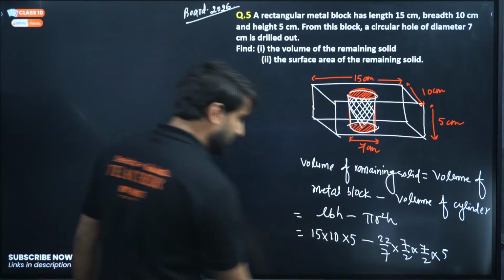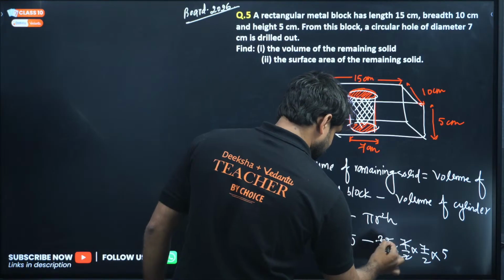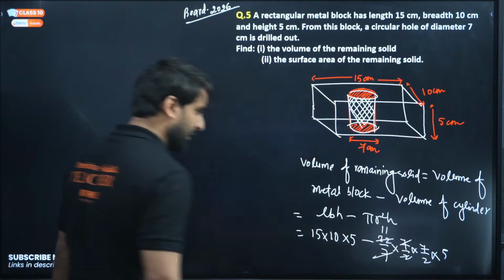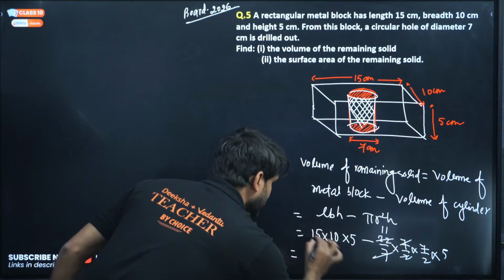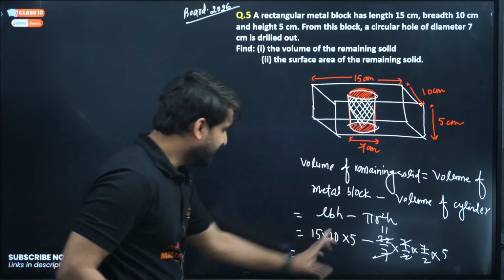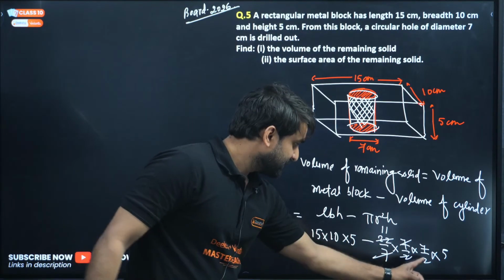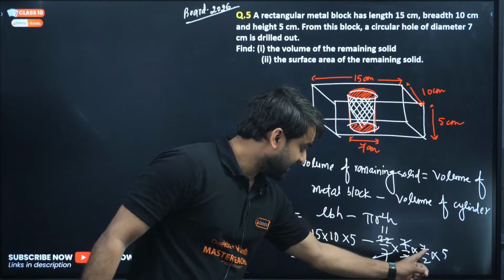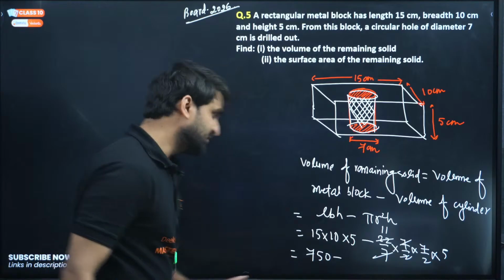Now solve this. 7 is cancelled with 7. This 2 is cancelled with 22, giving 11. So we are getting 15 into 5 is 75, and 75 into 10 will be 750. Minus, look here, 11 into 7 into 5: 7 into 5 is 35, and 35 by 2 is 17.5.